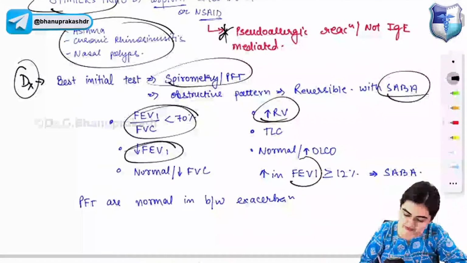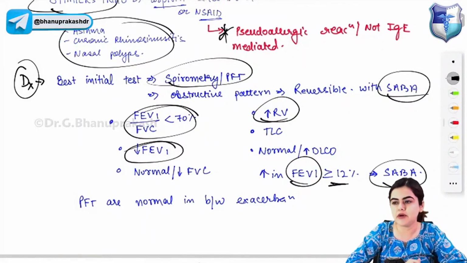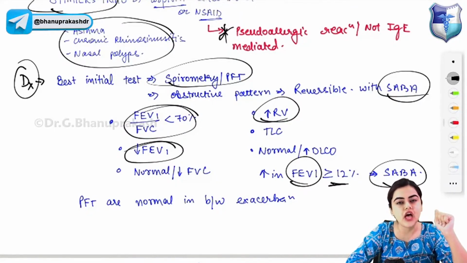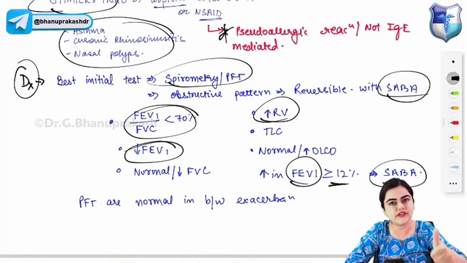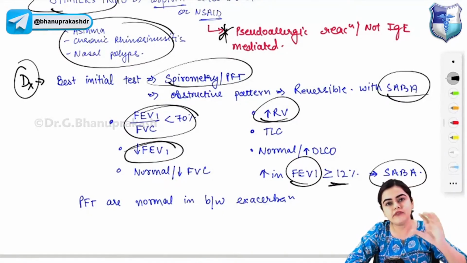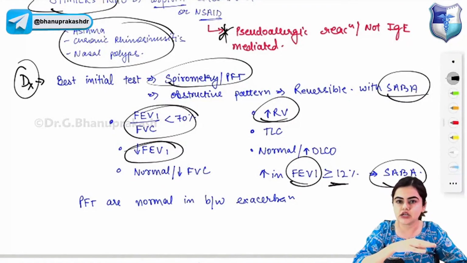Now there is increase in FEV1 value more than 12% on giving SABA. Please remember, the FEV1 value increases by more than 12% on giving SABA. These are the findings that you get on pulmonary function test in case of asthma. Revise with me. FEV1 by FVC less than 70%, increase in residual volume. The DLCO value will be normal or increased. Then there will be increase in FEV1 more than 12% on giving SABA, and decrease in FEV1. Okay, now in between exacerbation. Asthma doesn't occur in a continuous fashion.